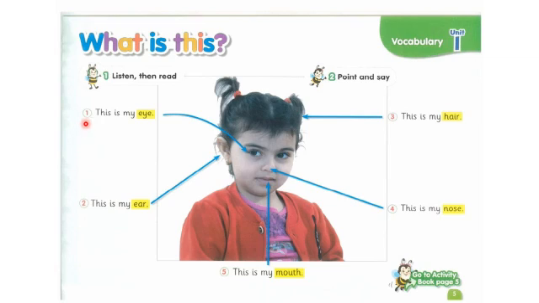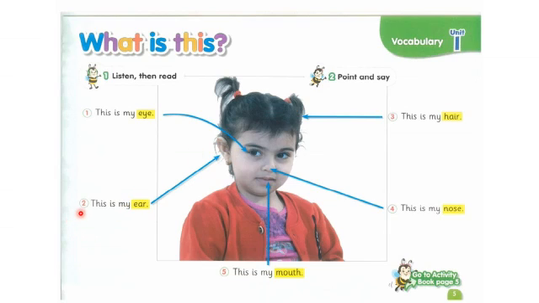Number 1. This is my eye. Can you see the arrow? It's pointing at her eye. What do we do with our eyes, KG1? We see with our eyes, right? We see with our eyes.